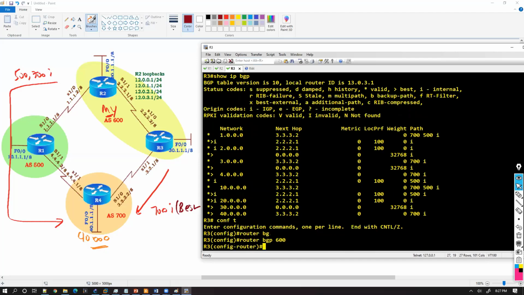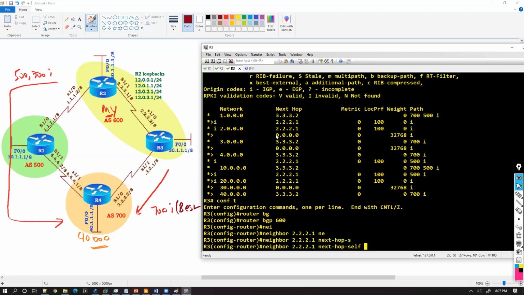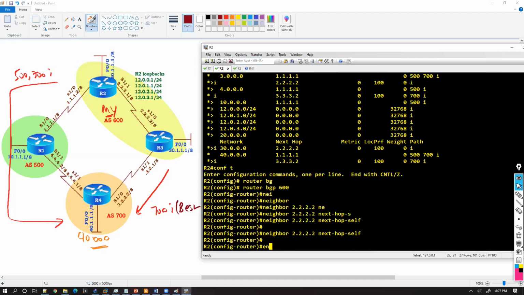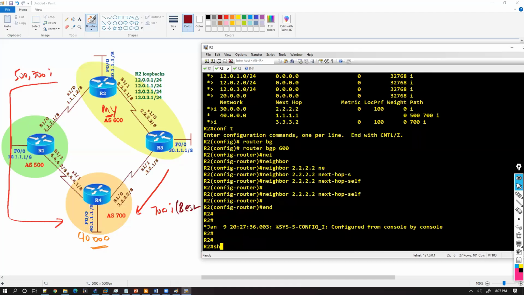So just say neighbor 2.2.2.1, change the next hop self. Okay, anyway, I'm advertising the WAN interfaces, so this will not create any problem for me because I'm also advertising this, but in the production networks, normally the neighbor IPs may not be advertised. So we'll have some reachability issues.